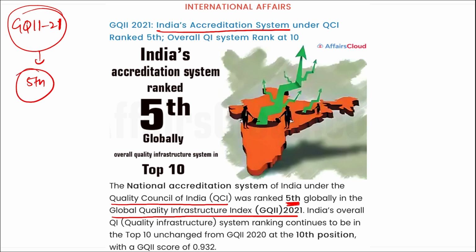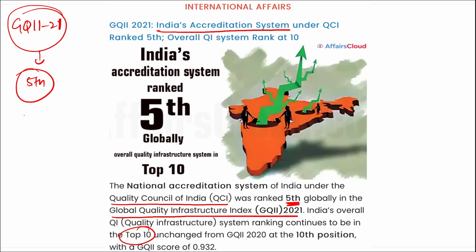Highly important. And this data of the GQII, that is the Global Quality Infrastructure Index, was of the top 10 unchanged from the world, and in this, the rank of India was 5th. Then what is this data basically talking about? What is this accreditation system? What does it mean that India's accreditation system was ranked 5th? What is it all about? Let's talk about it.